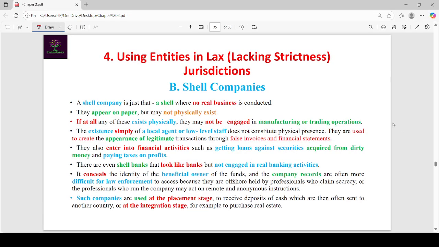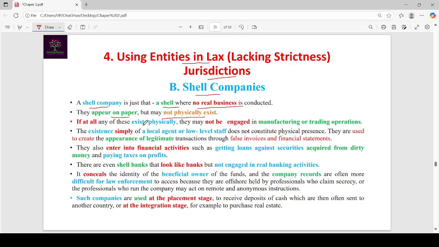The next method under entities in lax jurisdictions is shell companies. This is a very important topic. One or two questions will come compulsorily in the exam. A shell company is just a shell where no real business is conducted. A shell company exists only on paper. It does not exist physically.